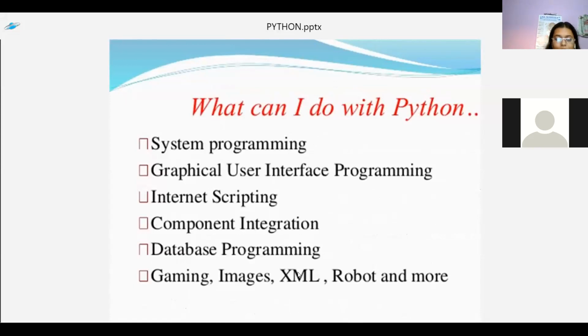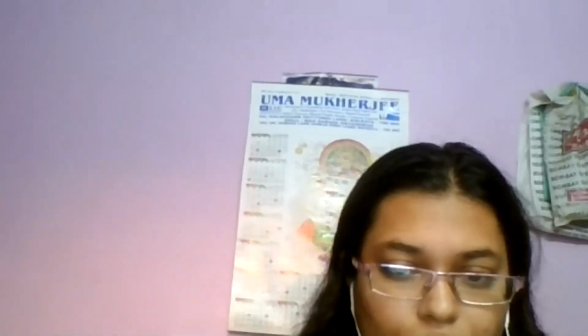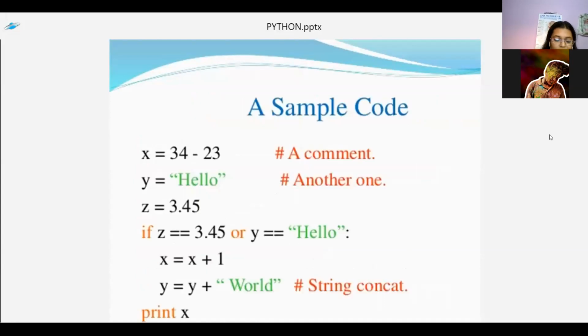What can I do with Python? Let's quickly revise: system programming, graphical user interface. Here's a sample code of Python.